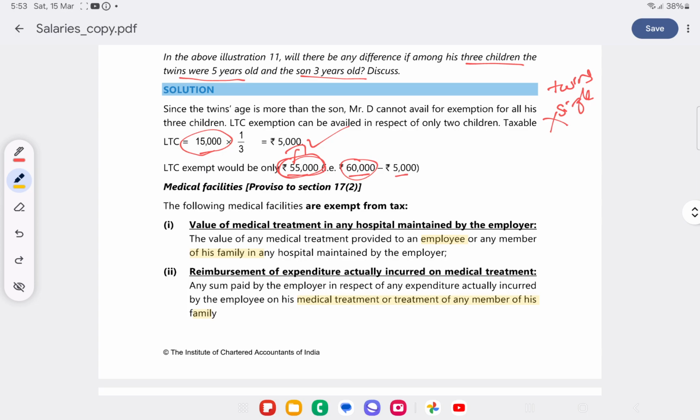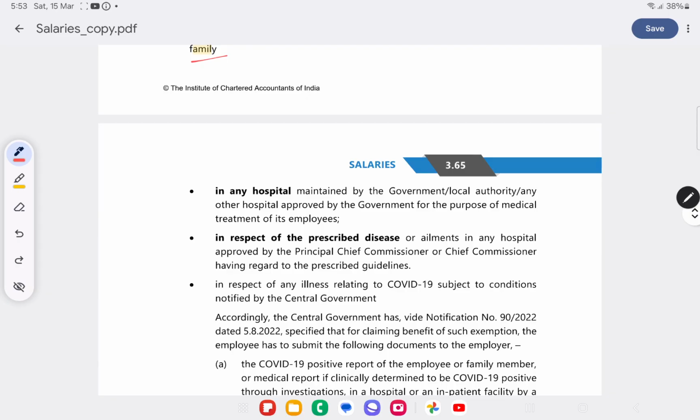As you can see here, value of any medical treatment in a hospital maintained by the employer, reimbursement of medical expenditure incurred for the medical treatment of any member of the family in any hospital in respect of prescribed disease in any hospital maintained by government or government recognized hospital.